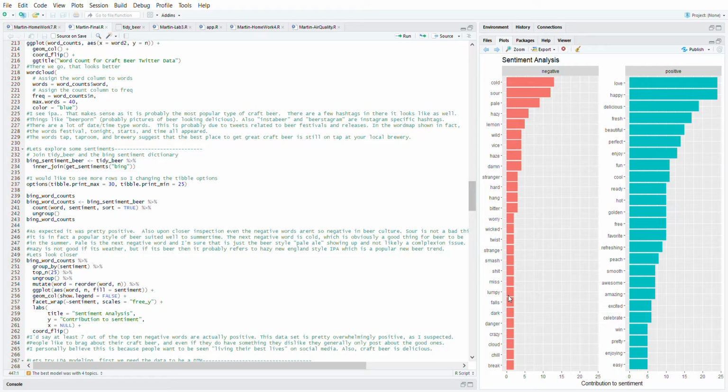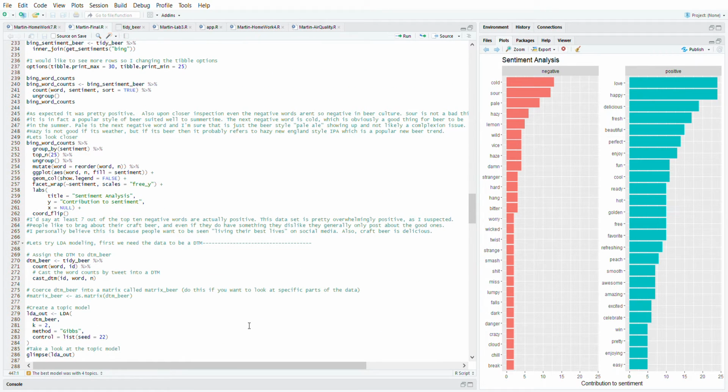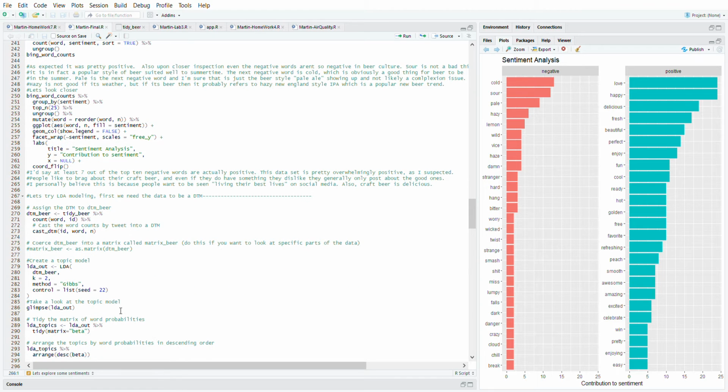No one likes lumpy, but some of these, especially the big ones, are all really positive. So there's really not a lot of point in doing sentiment analysis unless you wanted to know that people like beer. People like beer.